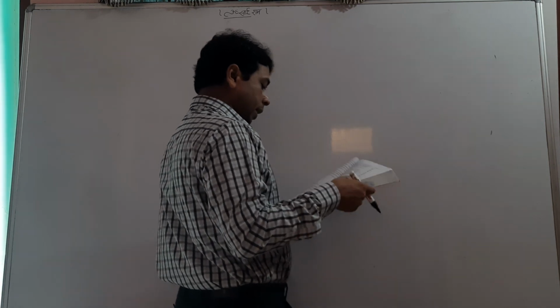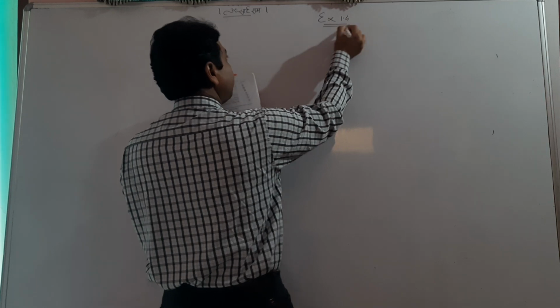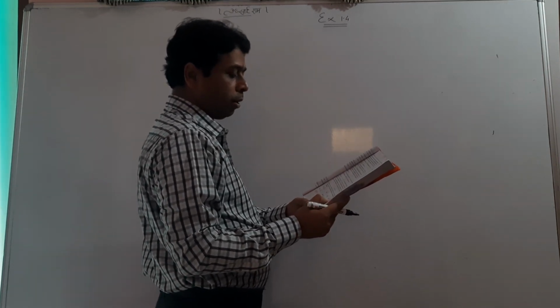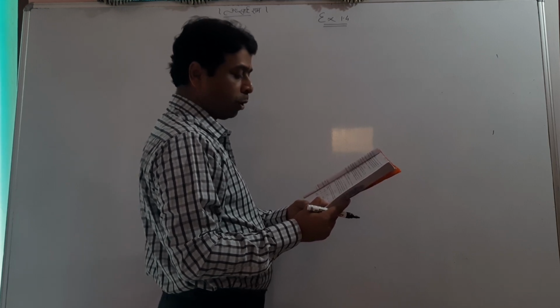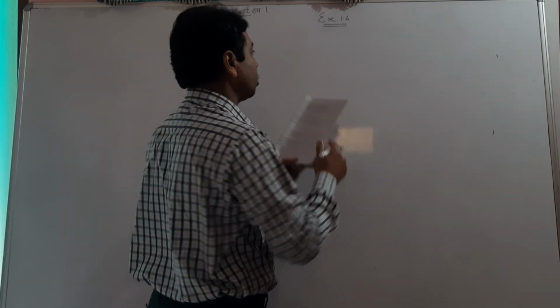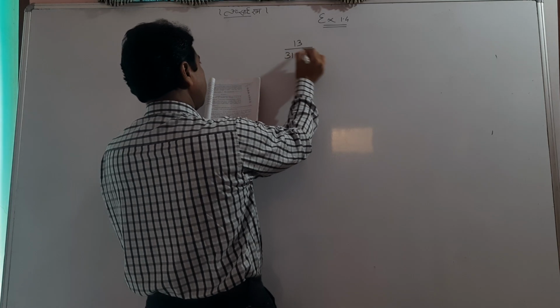So we have exercise 1.4. This question is, without actually doing the long division procedure, state whether the following rational numbers will have a terminating decimal expansion or a non-terminating repeating decimal expansion. Okay, so let me tell you the very first question.